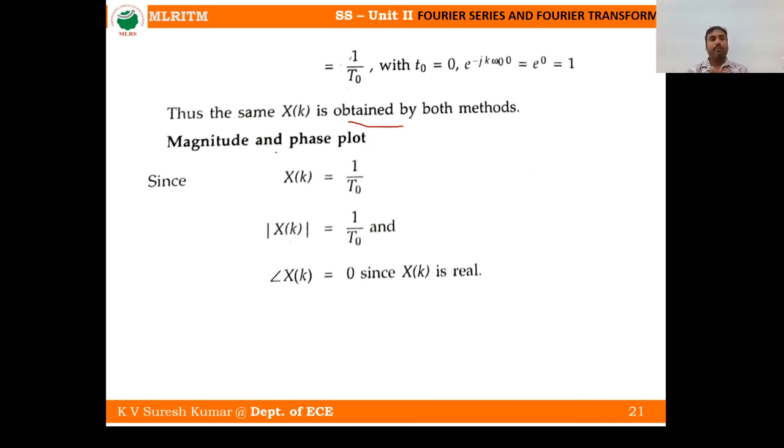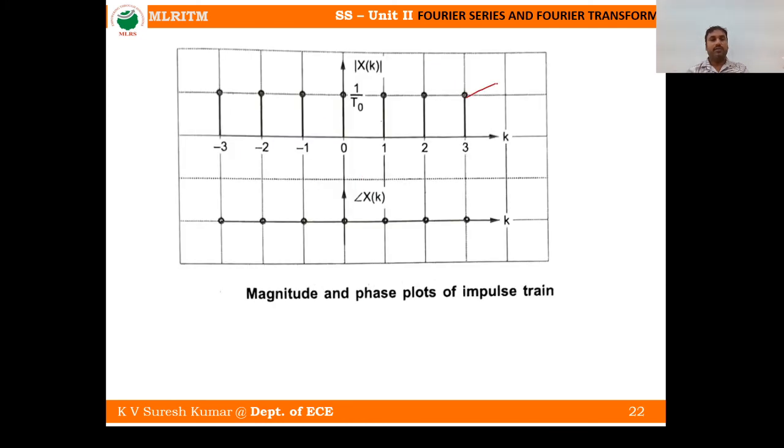Now how to plot magnitude and phase? This is the Fourier coefficient x of k. What is the absolute value or magnitude? Same, because there is no imaginary part. And what about the phase? Phase is 0 because x of k is a real signal. Now you see here, this is the magnitude of x of k. This is a constant 1 by T naught for each and every k value, and phase is 0 for any k value.